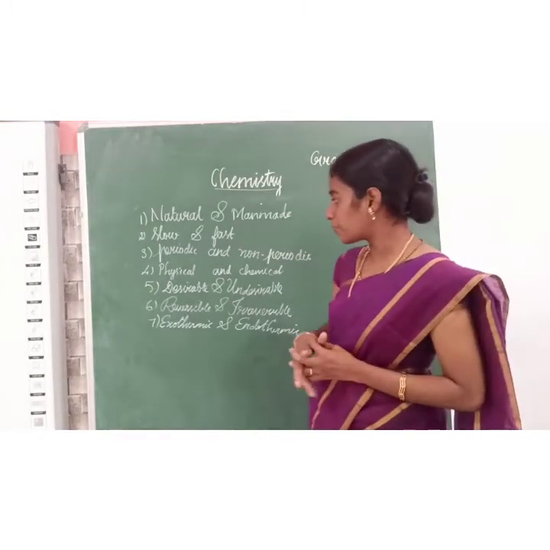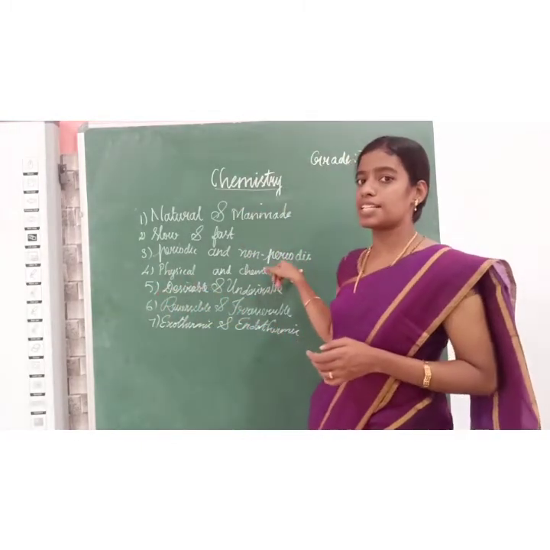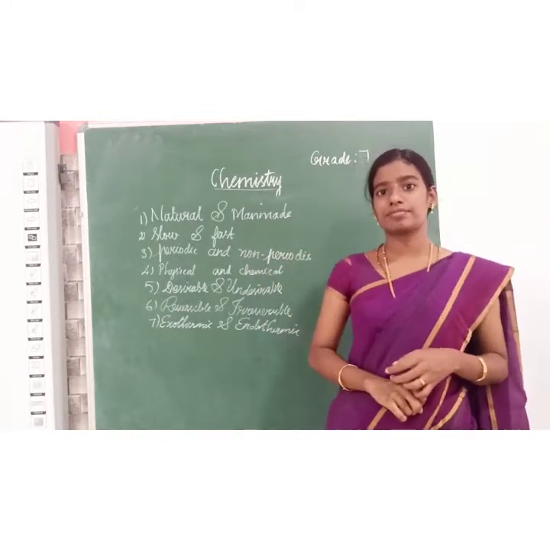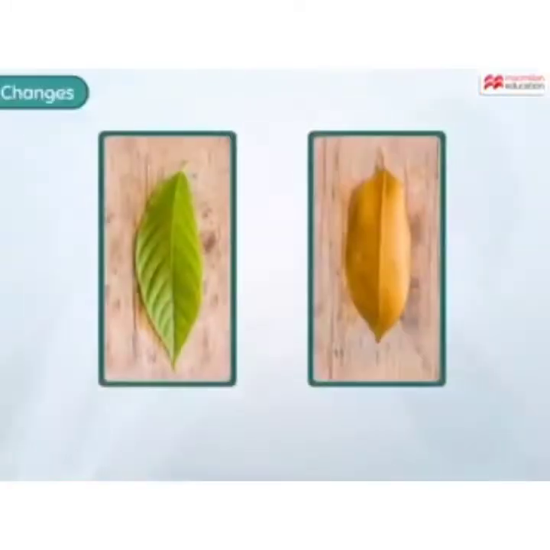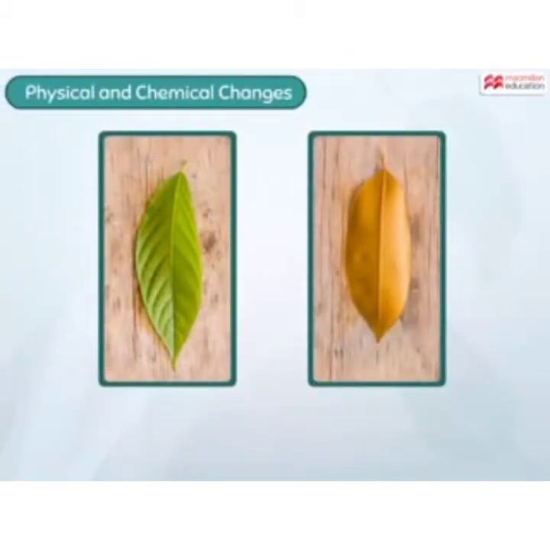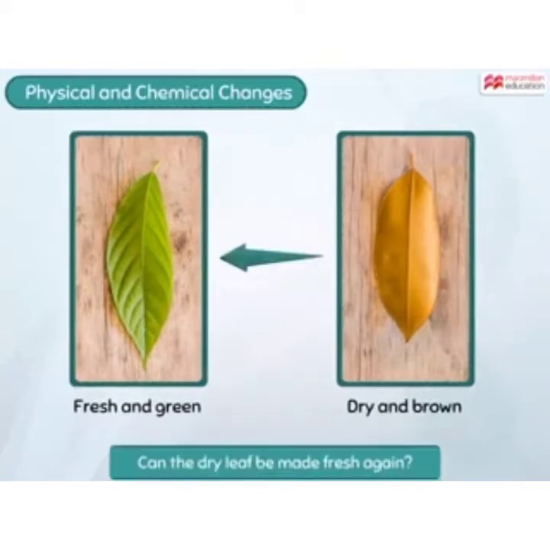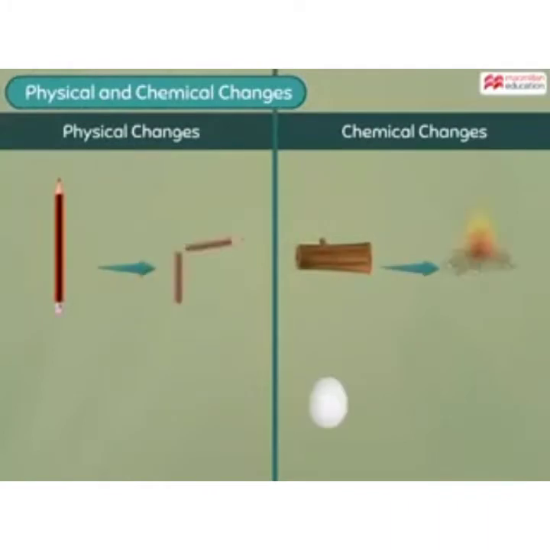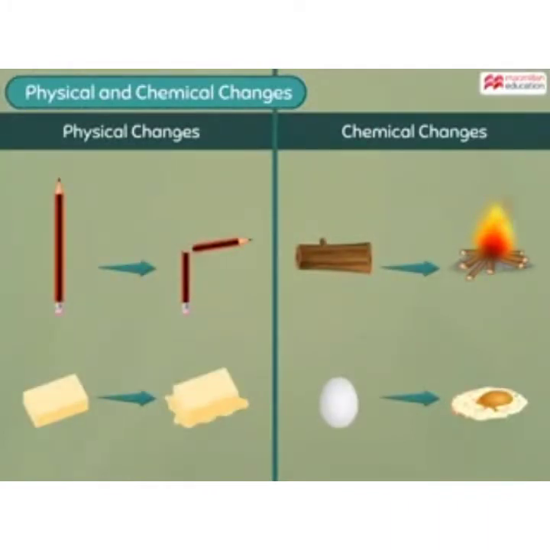Now we can see about important one, physical and chemical change with some examples. Look at these leaves. The first leaf is fresh and green, while the other is dry and brown. Can we make the dry leaf fresh again? Well, we cannot do so, and that is because the leaves have undergone a chemical change that cannot be reversed. All the changes that take place in our surroundings are either physical or chemical changes. Let us learn more about these changes.